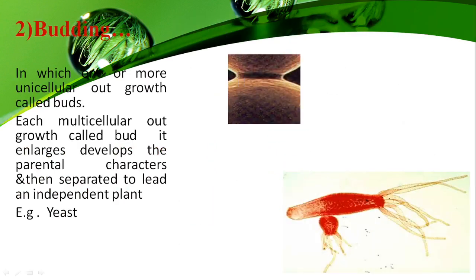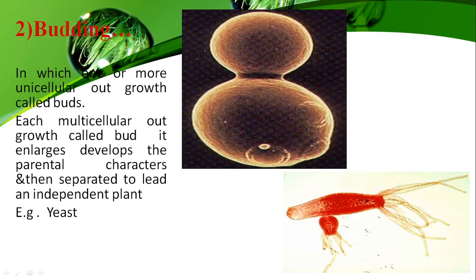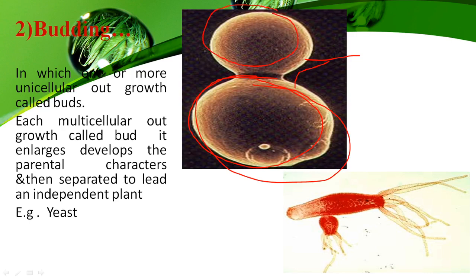The third one is budding. So what is budding? It is one or more outgrowths. See, this one is the parental organism and this one is the newly formed one. The parental organism forms one or more outgrowths on itself. That outgrowth is called a bud. इसको क्या बोला जाता है? इसको बोला जाता है bud. This process is called budding.